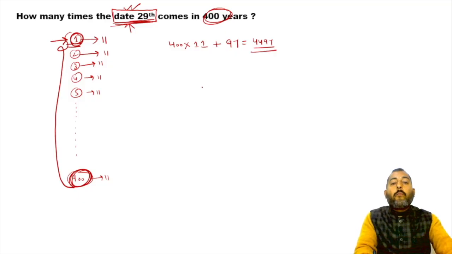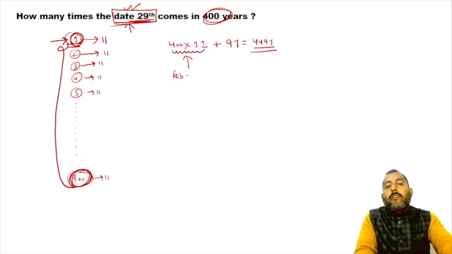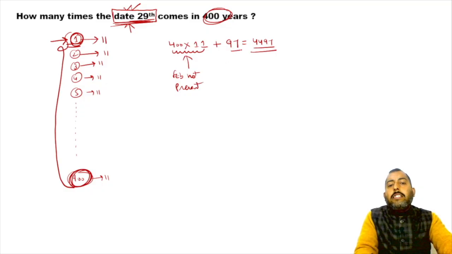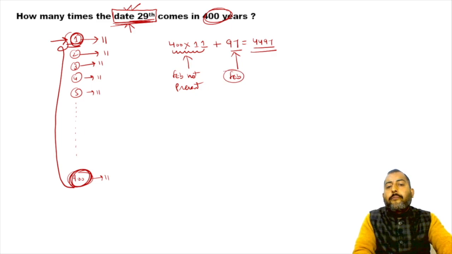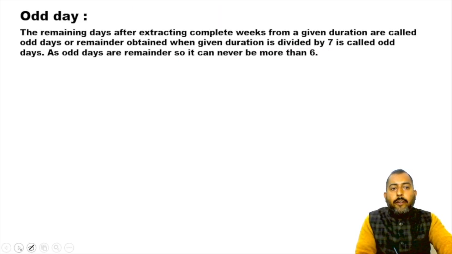All right. So this is 400 into 11, because of the 29th being present in those months, and this 97 because of February. Okay, so 4497 is the answer. Let's move on to the next question.